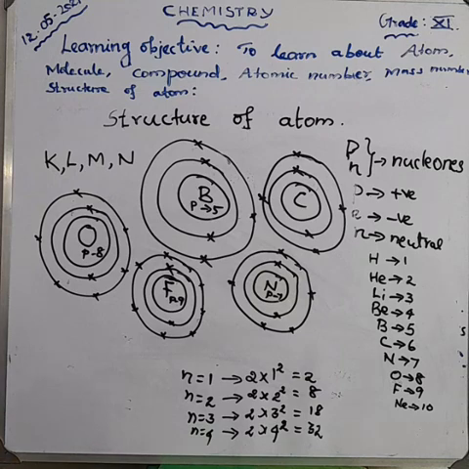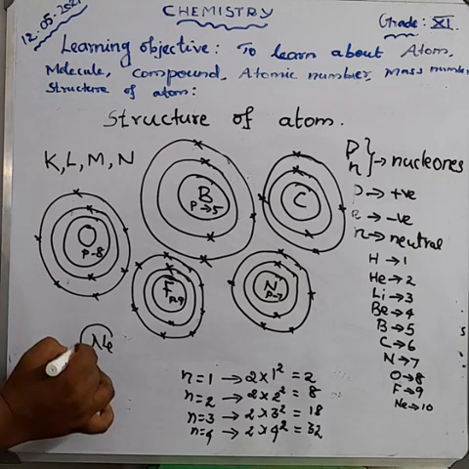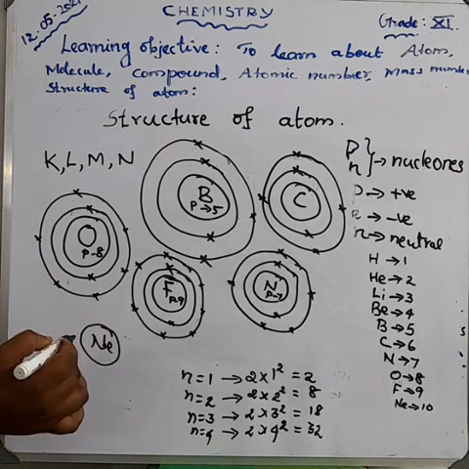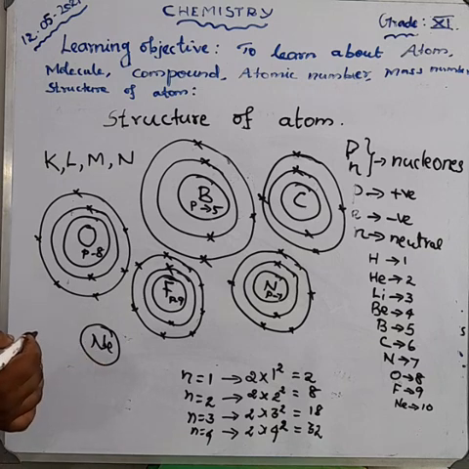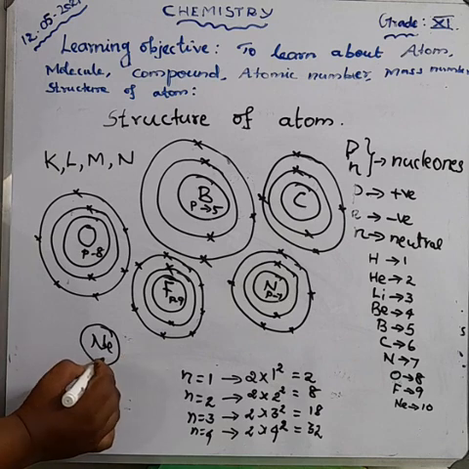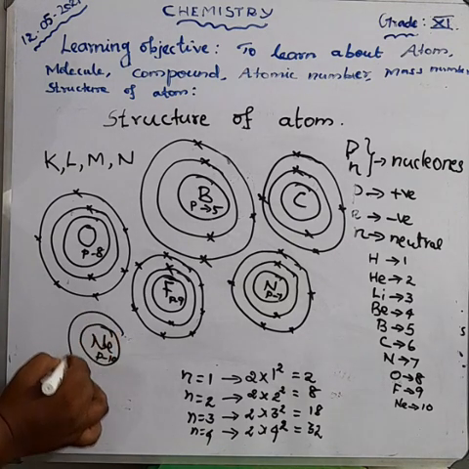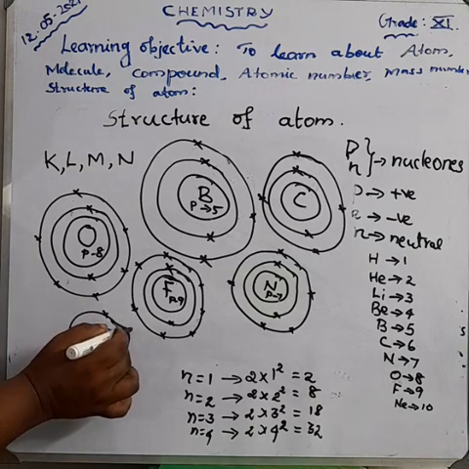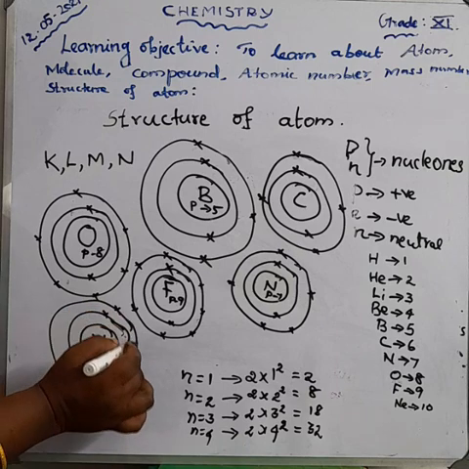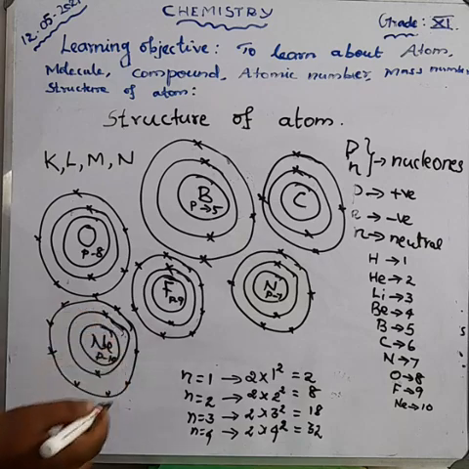Okay, and then neon. Nucleus. Number of protons 10. So in the first orbit, how many electrons? 2 electrons, and then the second orbit 8. 1, 2, 3, 4, 5, 6, 7, 8.